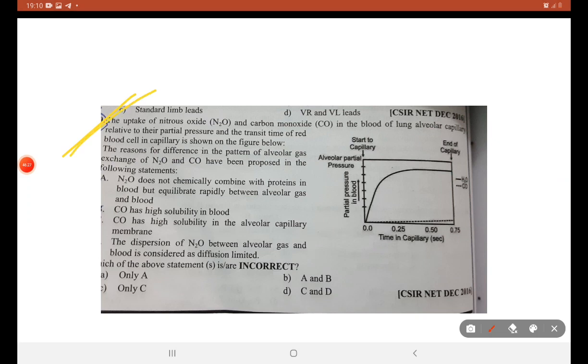Next, a question from the respiratory system, wherein we should know what perfusion limit is and what diffusion limit is. We are asked to find the incorrect statement. Uptake of nitrous oxide and carbon monoxide in the blood of the lung, alveolar capillary pressure relative to the partial pressure in the transit time of red blood cells in the capillary, is shown below.